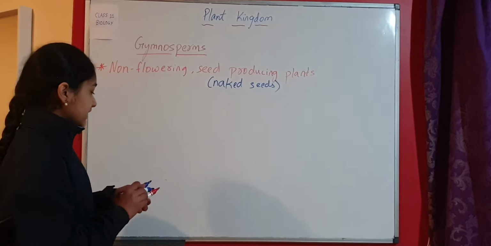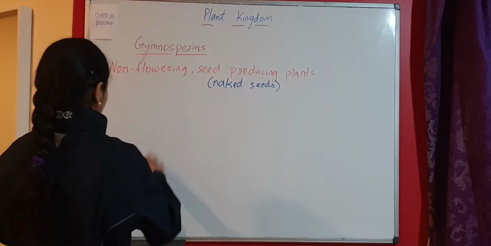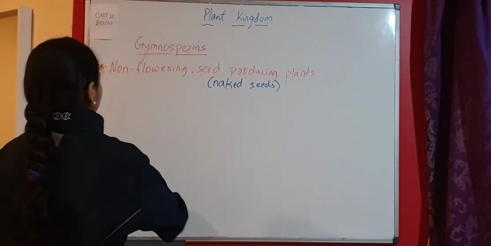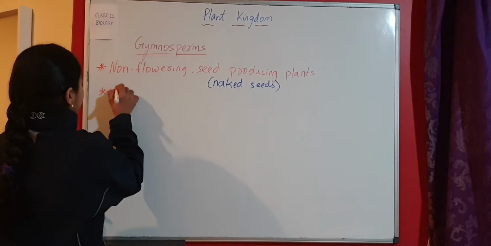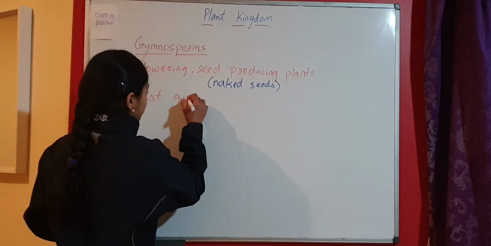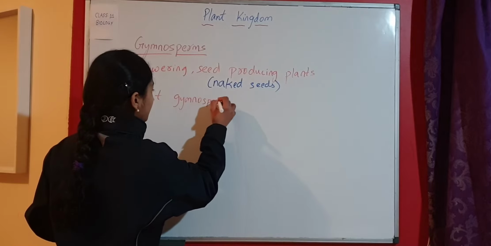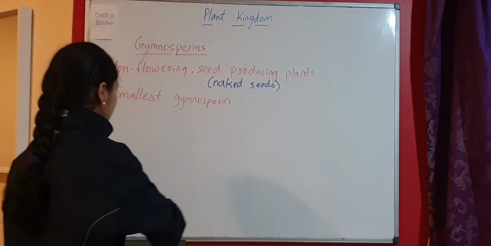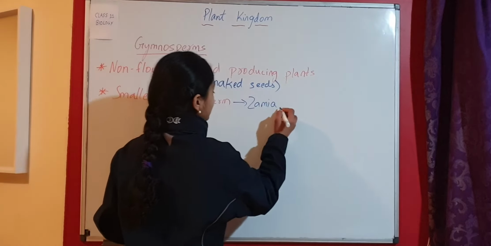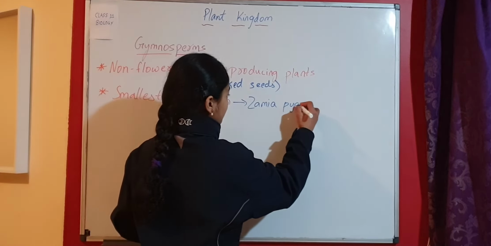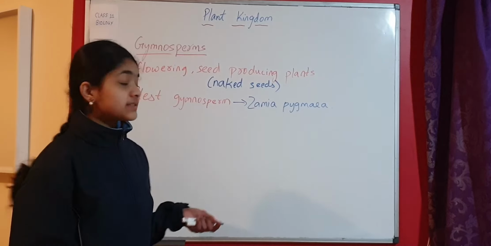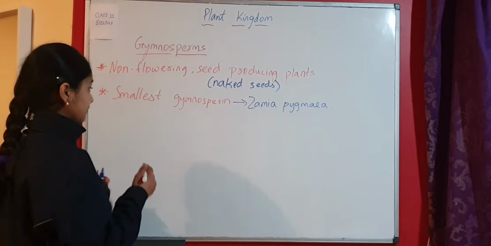Now, the next one is the tallest gymnosperm and the shortest gymnosperm. The smallest gymnosperm or the shortest gymnosperm is called Zamia pygmea. This is the smallest gymnosperm, Zamia pygmea.